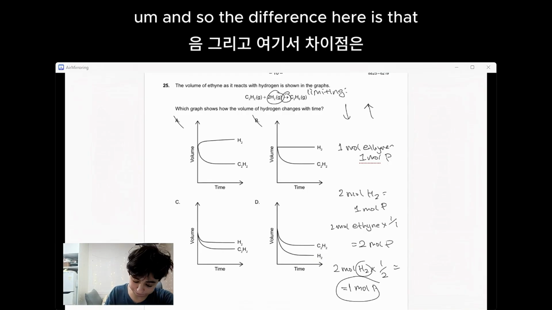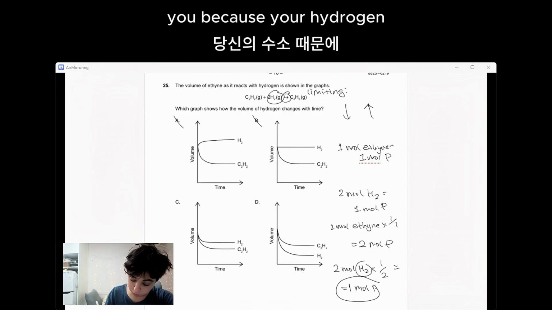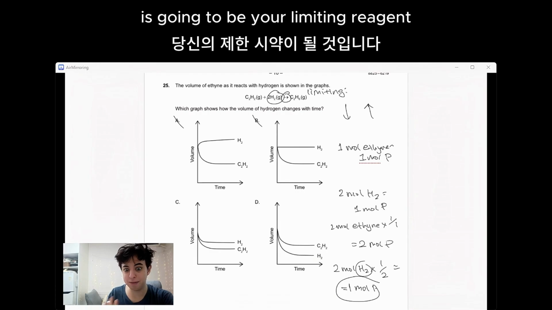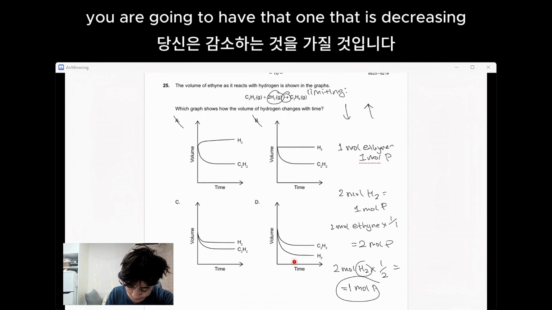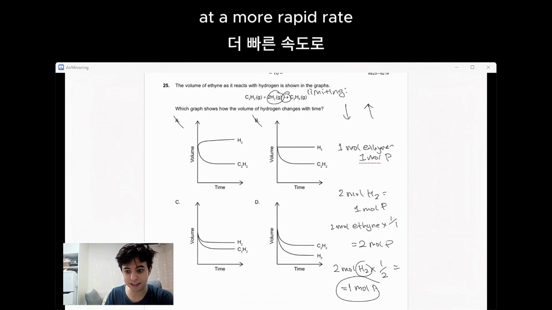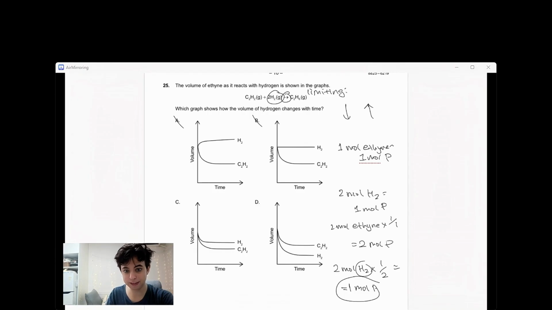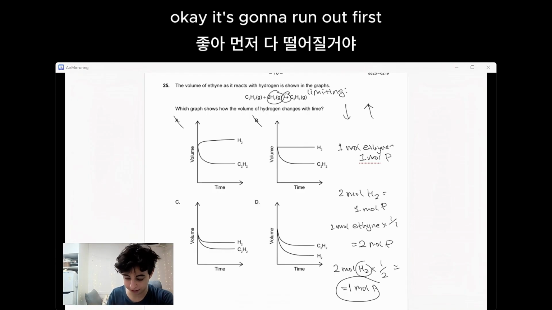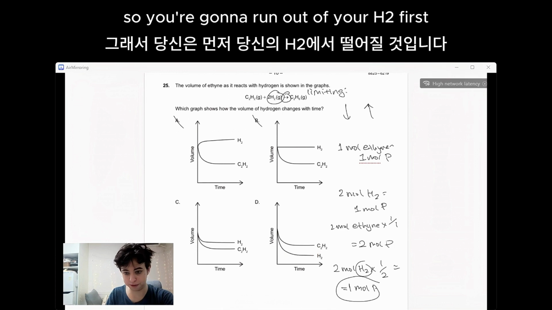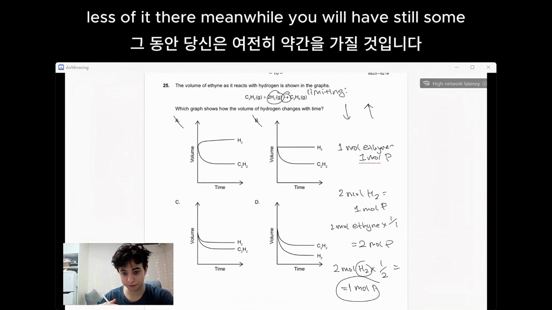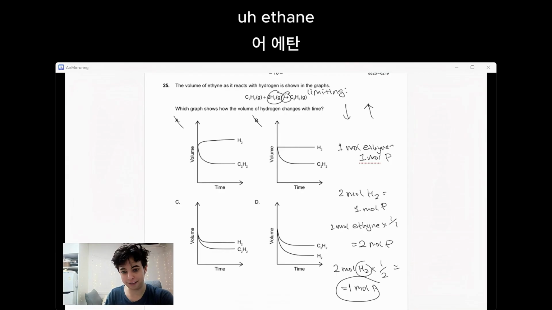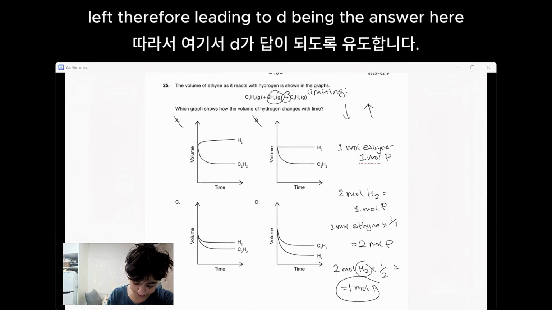Because your hydrogen is going to be your limiting reagent, you are going to have that one decreasing at a more rapid rate. It's going to run out first. So you're going to run out of your H2 first, and meanwhile you will still have some ethyne left, therefore leading to D being the answer here.